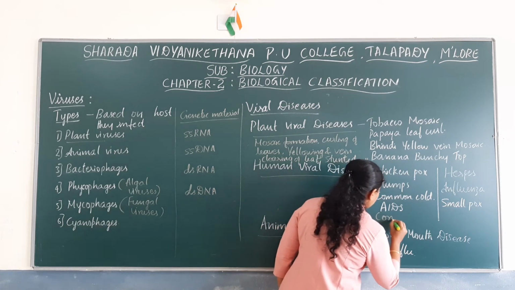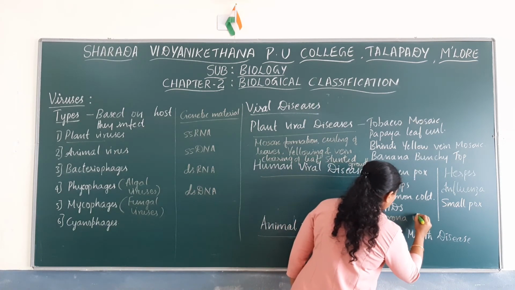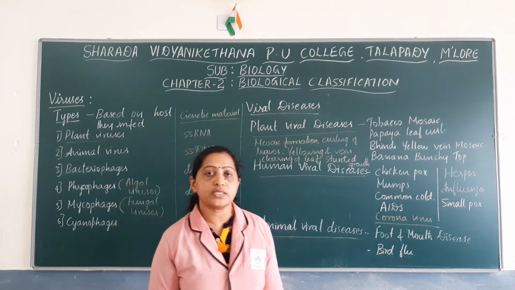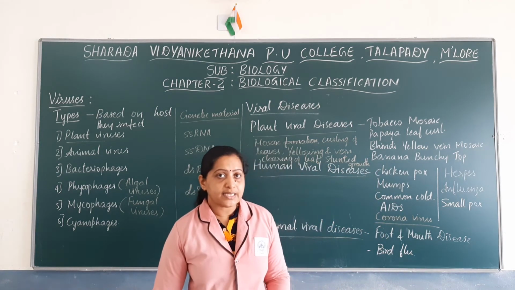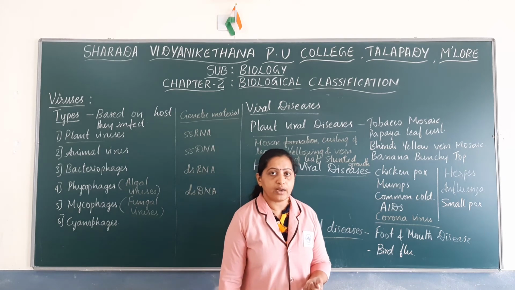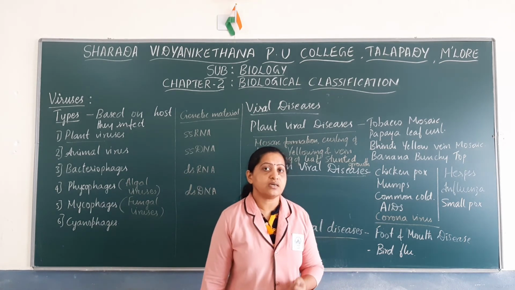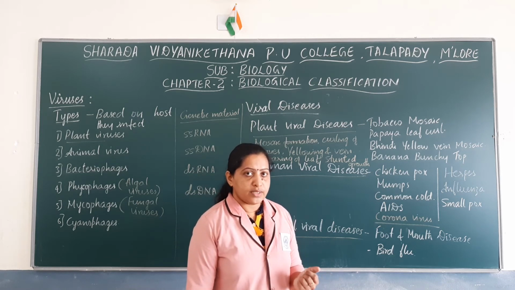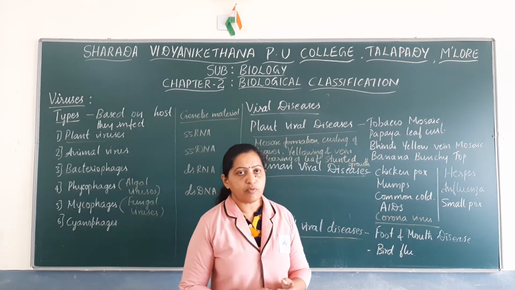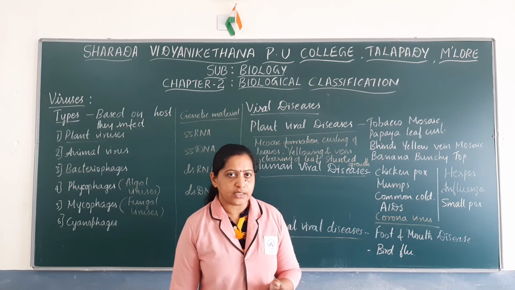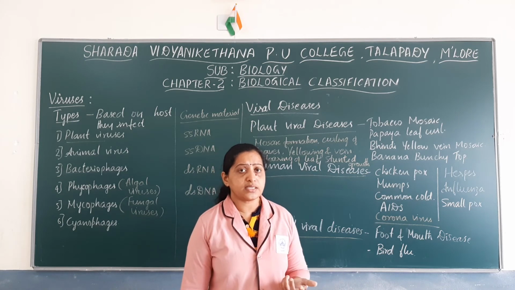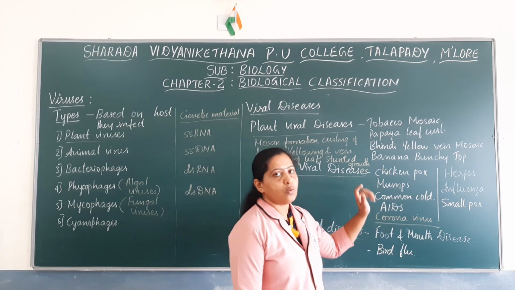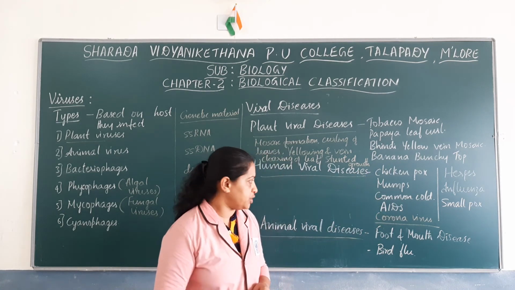Coronavirus causes coronavirus disease, which is named COVID-19, which mainly affects the respiratory system of humans. So this is also an example of human viral disease. So various kinds of diseases are found even in humans. These are some of the viral diseases that I have mentioned here.